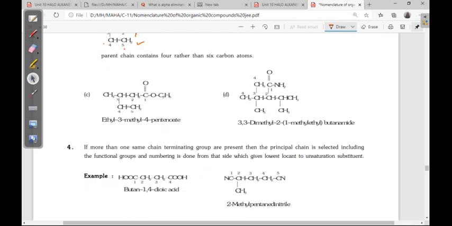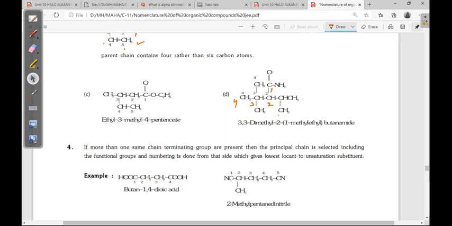Okay, next, see here, it is an amide functional group. So number 1, then number 2, 3, 4. इधर भी दे सकते हैं, उधर भी दे सकते हैं. Then if I go here, 3 and 4, but on this side more substituents are there.